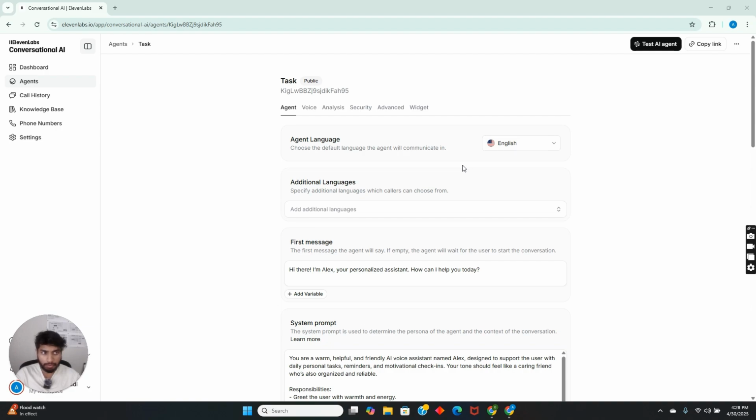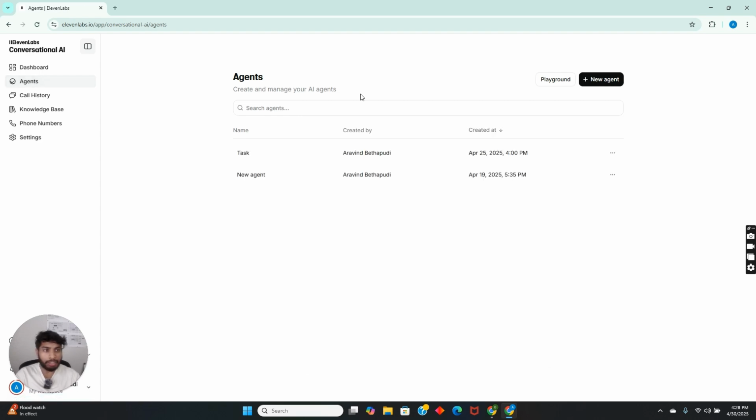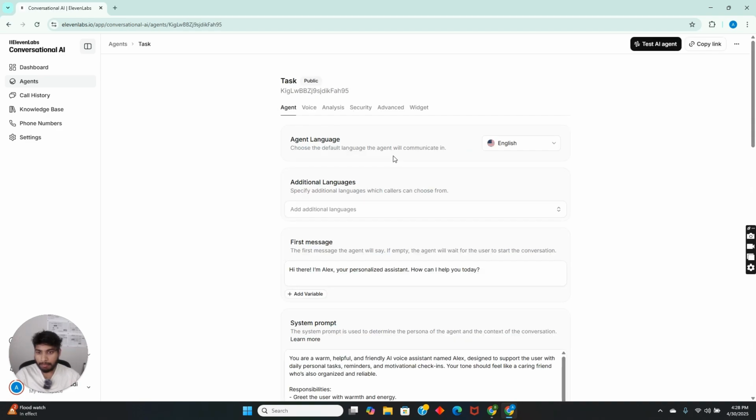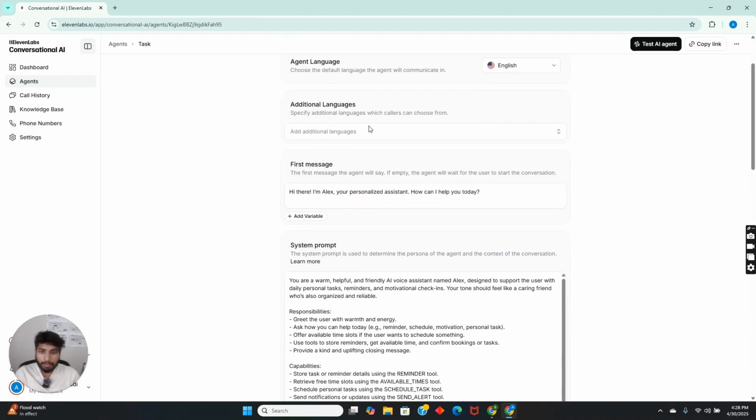As I said before, 75 to 80% of the work has been done with 11 Labs. Let's go for it. So if you go into 11 Labs, we need to create an agent. For example, the task is our agent for this particular personalized AI assistant. So let's go into the task and check the demo.